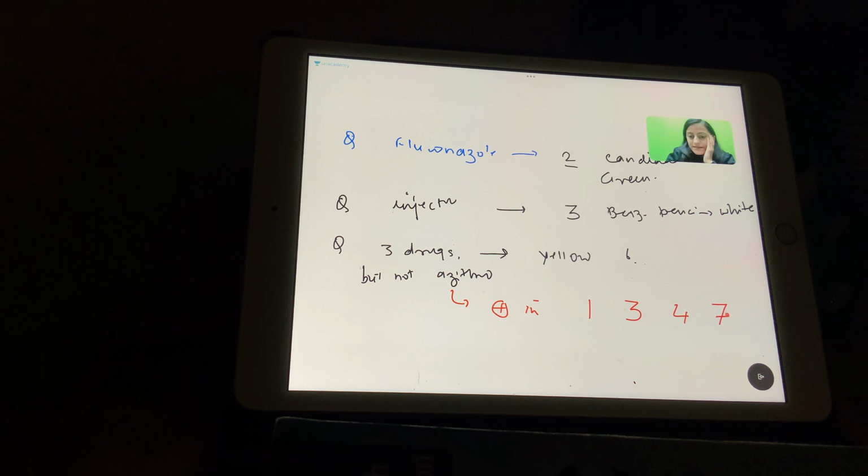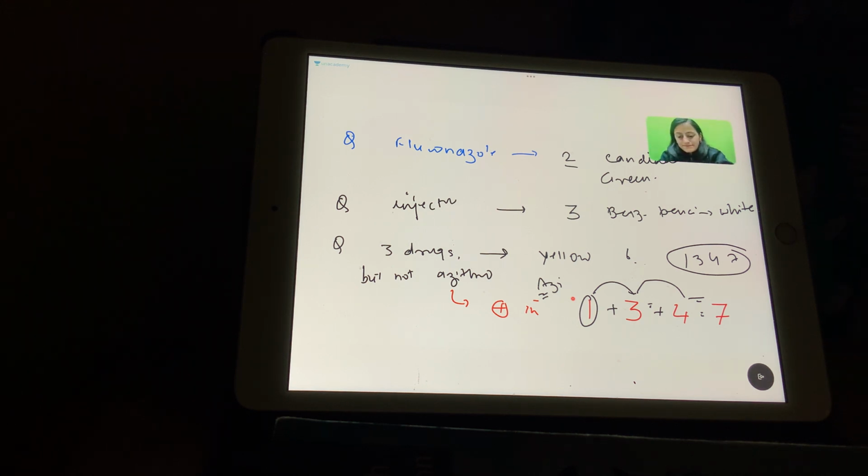Correct? So you can just remember this as 1 plus 3 equals 4, 3 plus 4 equals 7. So 1, 3, 4, 7. Start with azithro. Azithro first. It starts with the STI kit 1. So that is azithromycin.